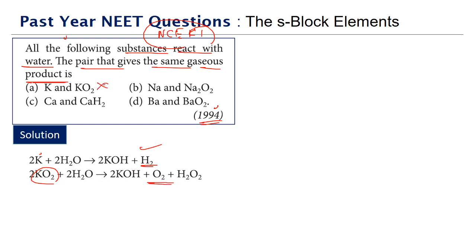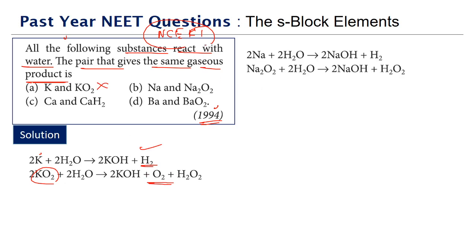So it is not giving the same gaseous product. If it comes to sodium, we have sodium and Na2O2. What is Na2O2? It is sodium peroxide. Sodium on reacting with water gives H2 gas, whereas sodium peroxide will not give any gas. It will give hydrogen peroxide. When sodium peroxide is dissolved in water, it will give sodium hydroxide and hydrogen peroxide. So no gas in this case.